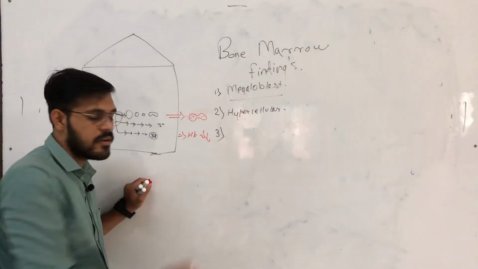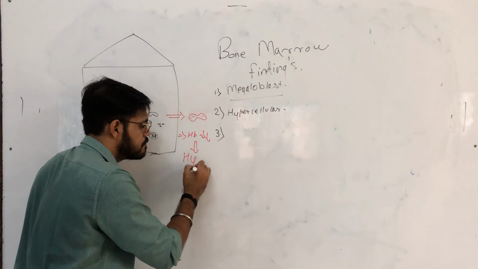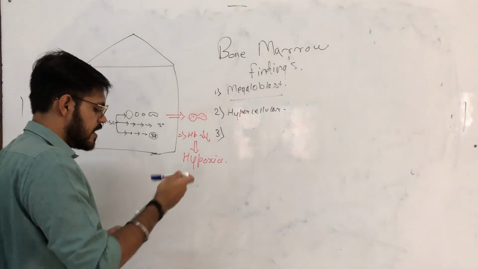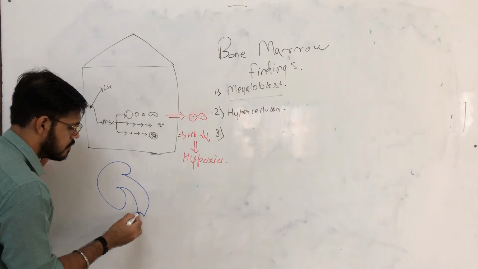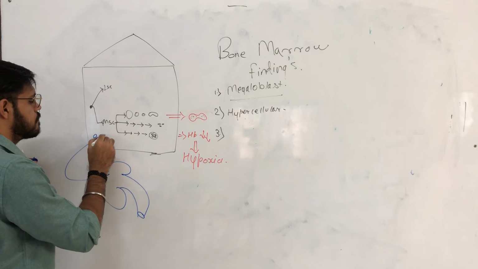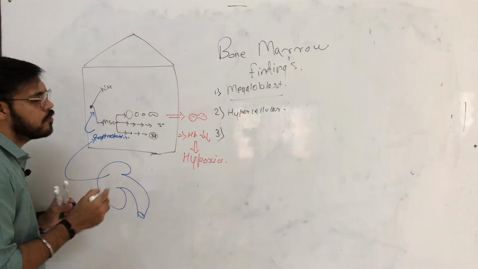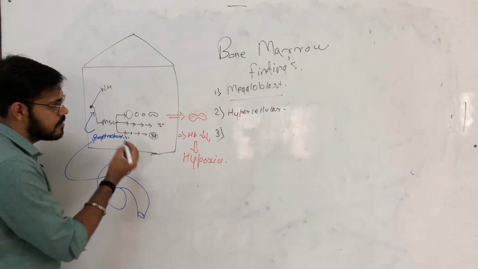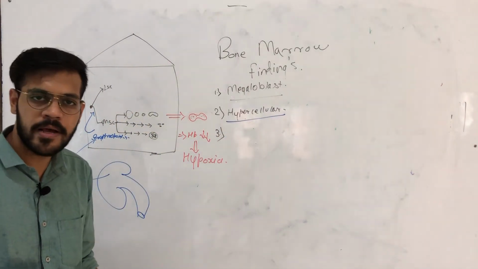If hemoglobin in the body is less, the person may develop hypoxia. And if the person develops hypoxia, the kidney will secrete erythropoietin and stimulate the bone marrow for more and more proliferation. That means there may be a hypercellular bone marrow.